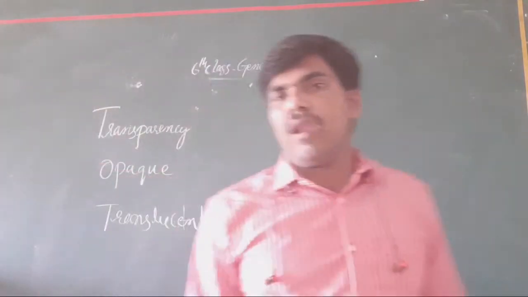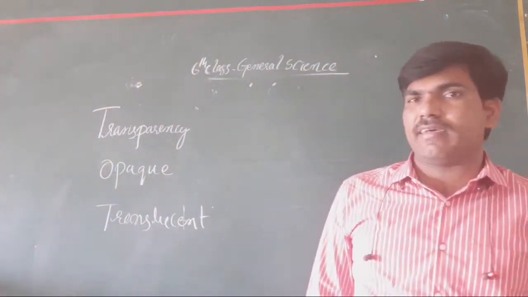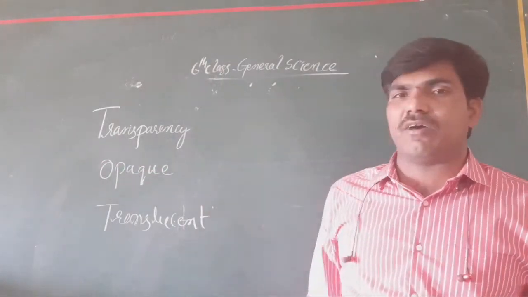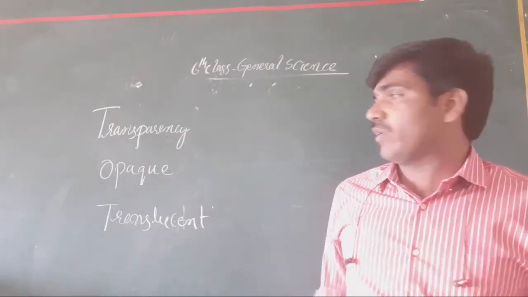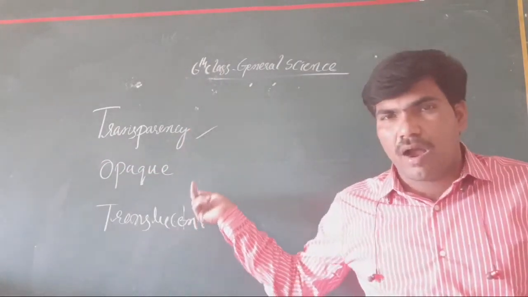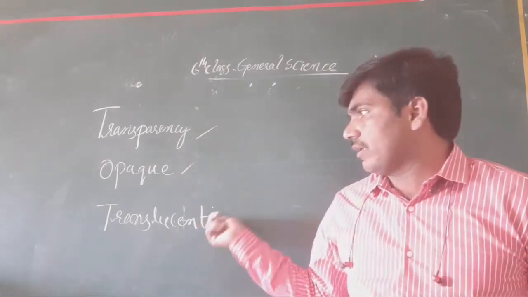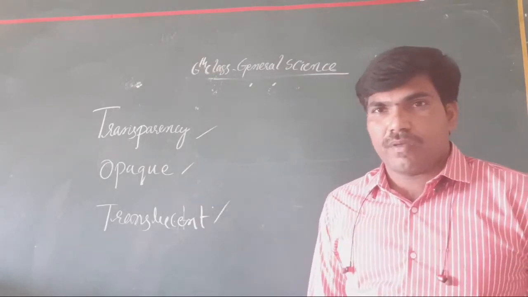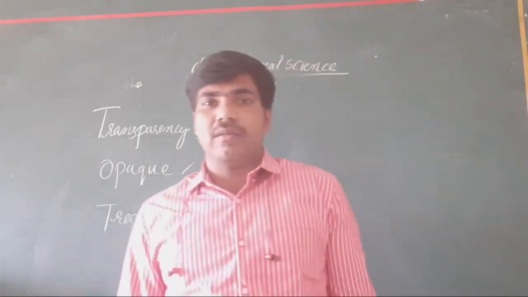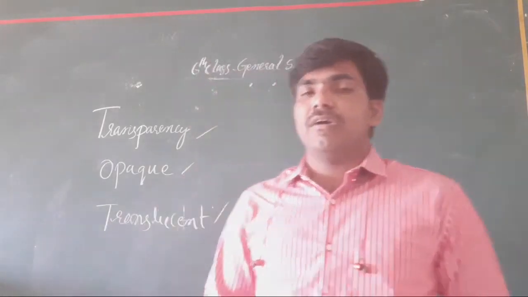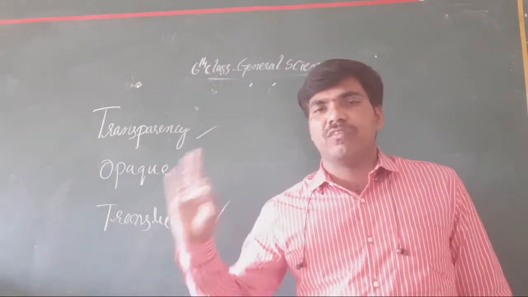Okay, depending on the light, our materials are classified into how many formats now? How many now? There are three. One is the transparent material, another one is called opaque material, another one is called transient material. I hope you understood yesterday. Which one is called transparent, which one is called opaque, which one is called transient.